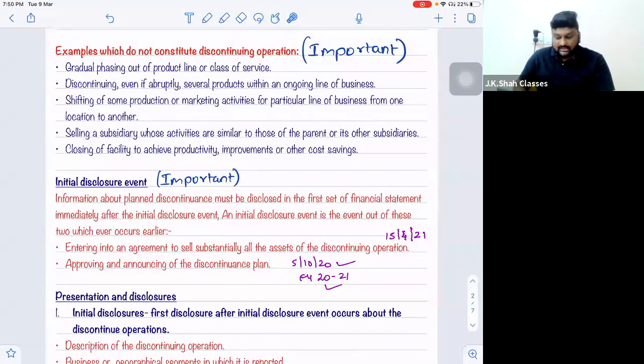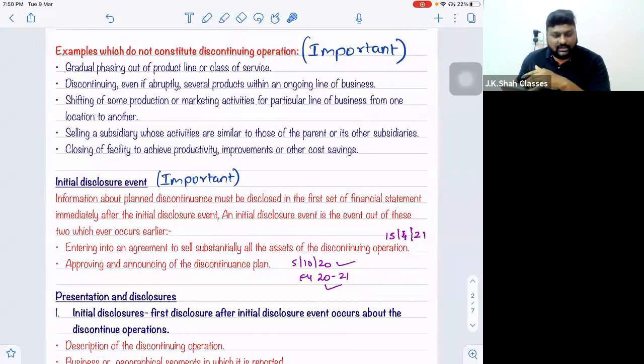Point number 4. Selling a subsidiary whose activities are similar to those of its parent or its other fellow subsidiaries. Means, sir, there is one parent company who sells electronic goods, and the subsidiary company also sells electronic goods. I'll give you an example. You know Hindware Appliances. Its subsidiary's new name is Moonbow Appliances.